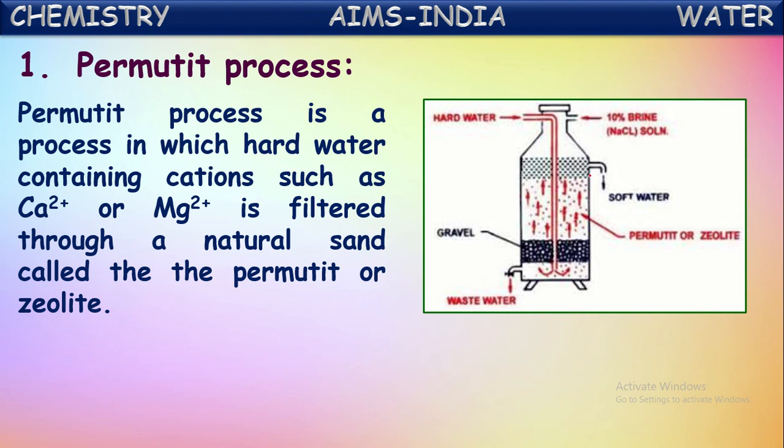So this is the permutit or zeolite. It is a chemical substance through which hard water is sent. So these cations like Ca2+ ion and Mg2+ ion are removed from this.